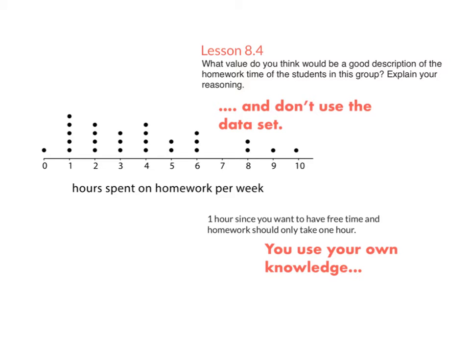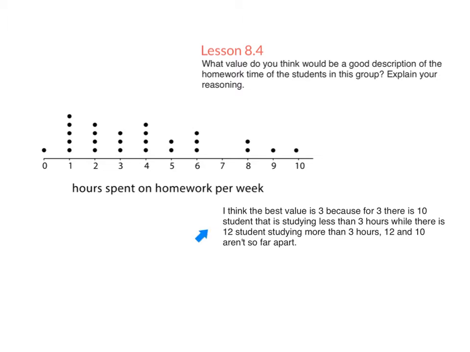So here's an example of a better response. I think the best value is 3 because for 3, there is 10 students that is studying less than 3 hours, while there is 12 students studying more than 3 hours, and 10 and 12 aren't so far apart. So this person was looking at the data set. They were saying there are 10 students to the left of 3, and there are 12 students to the right of 3, so 3 is a good choice for the center or the typical value. This person looked at the data set. Let's look at one more example.